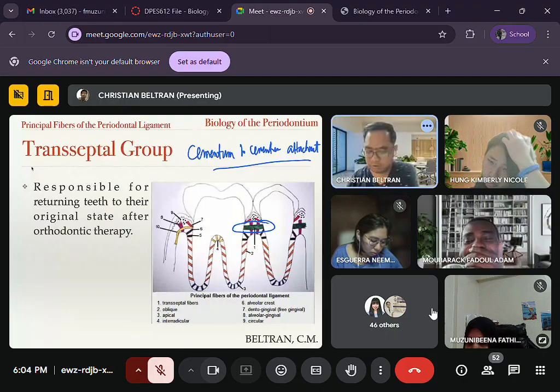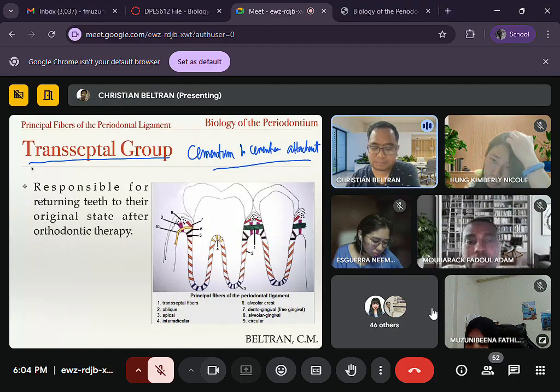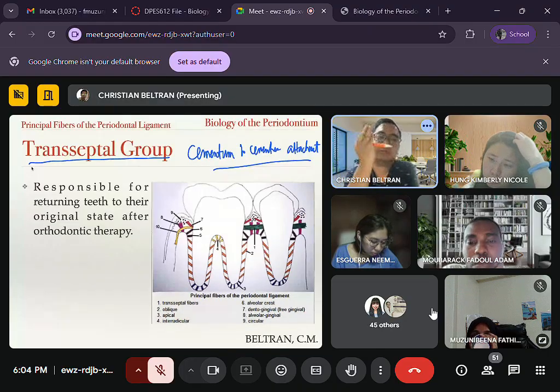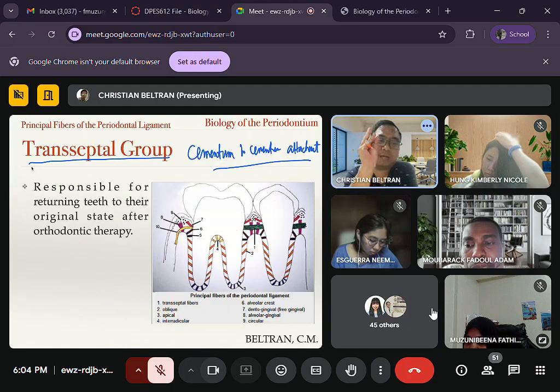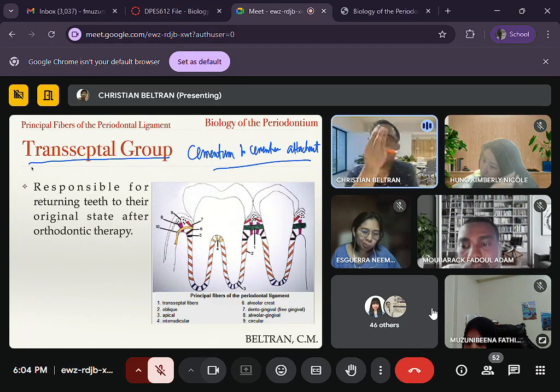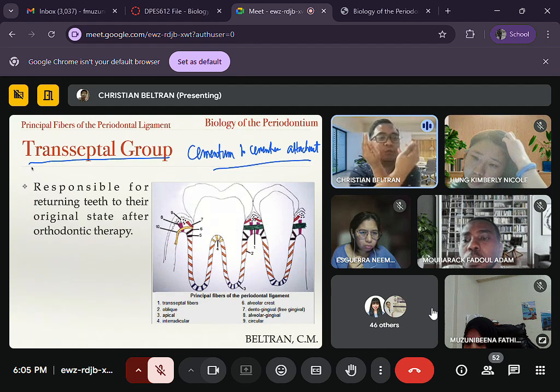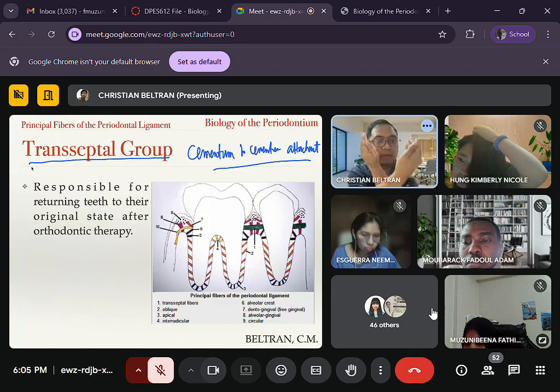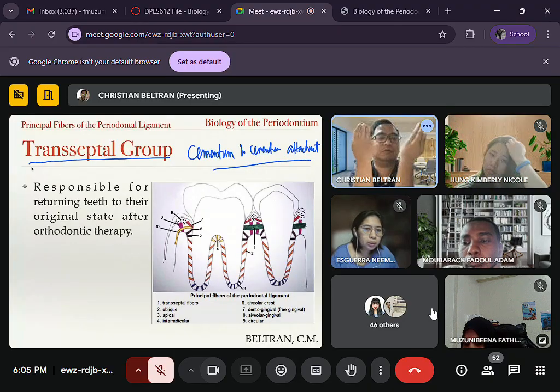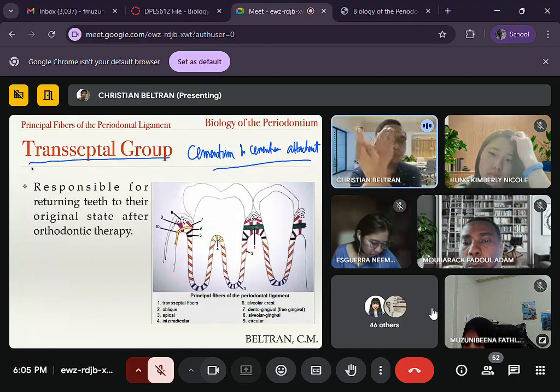So for this one, very good question. It says here, transeptal fibers are responsible for returning teeth to their original state after orthodontic therapy. Let's say a tooth is rotated. You performed orthodontic movement, so you derotate the tooth, right? So after derotating the tooth, what happened to the fibers? They are twisted like a rubber band, di ba? So if you don't do something after orthodontic therapy, what would happen? Slowly, they would rotate the tooth again.